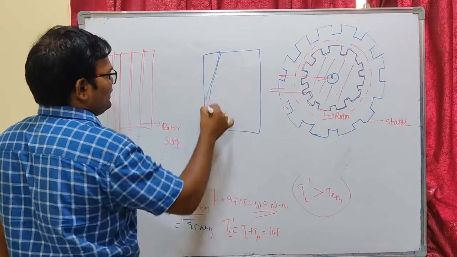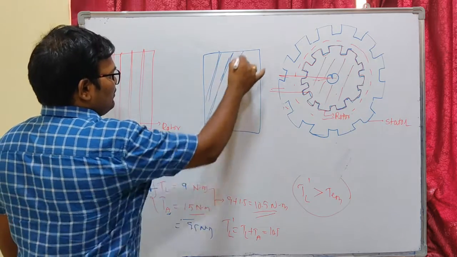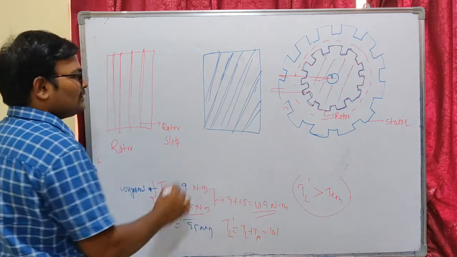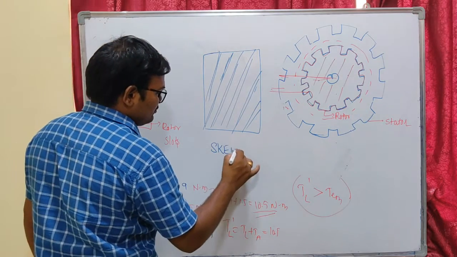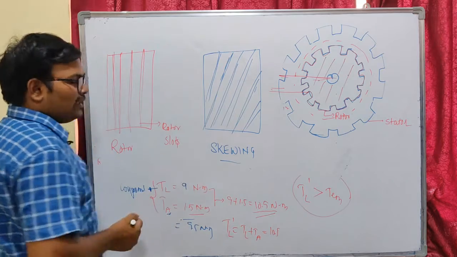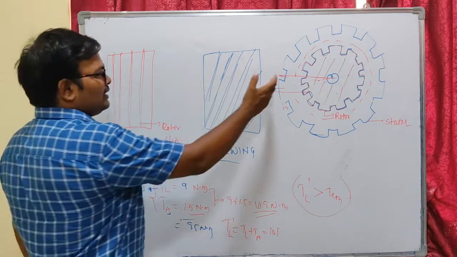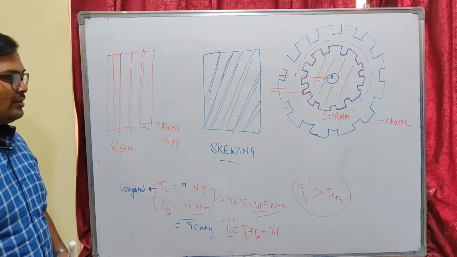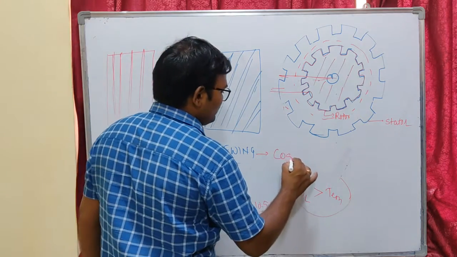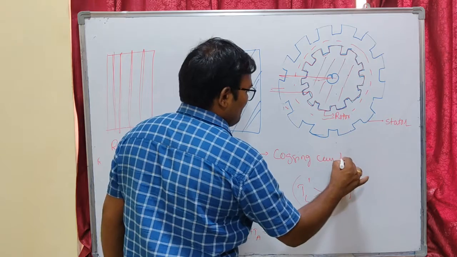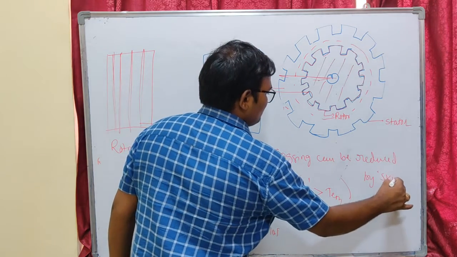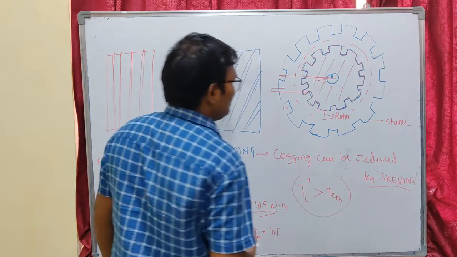If I tilt the angle of the rotor slots, if I make the rotor slots like this, it is called skewing. Okay, if this is done, you can see that our stator slots cannot align with these angled rotor slots, so that we can reduce the cogging. So cogging can be reduced by skewing the machine. Okay, so this is about cogging.